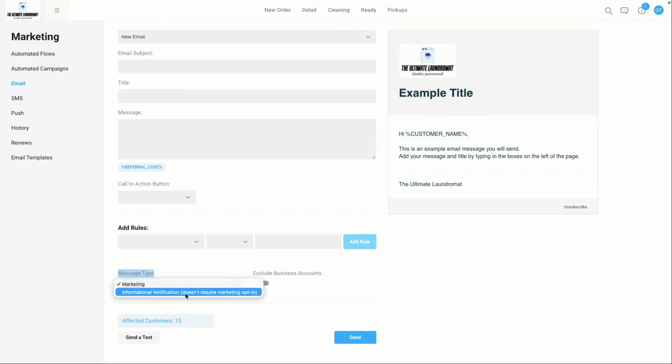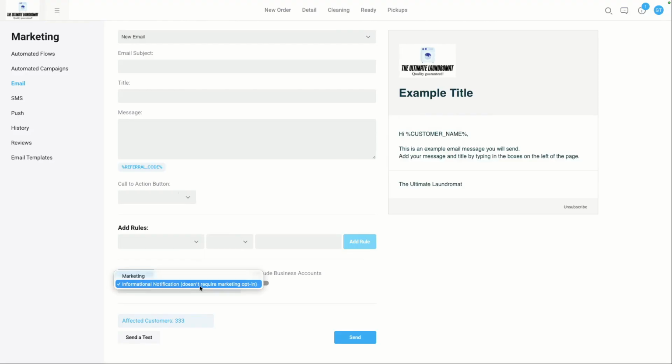Basically, if you ever need to send a message to all your customers, and you don't want it to consider the marketing opt-in, because in this case, if it's informational, that's not marketing, that's different. If you have something urgent to tell your customers, due to a few machines being broken in our store, just know that we're closed today, or whatever it may be. If you need to do an announcement that is very important, that you need everyone to be aware of, please note that you do have this informational notification option, okay? This, again, does not require people to be opted into marketing.